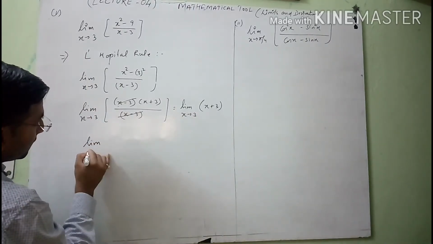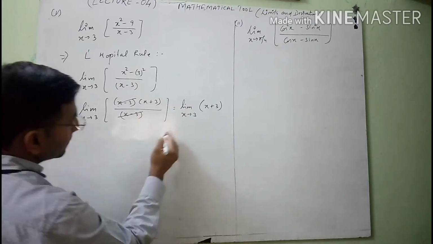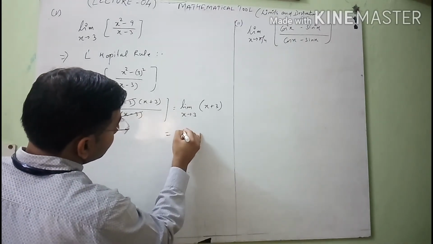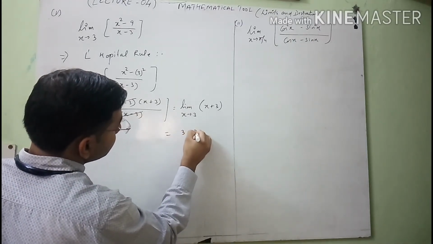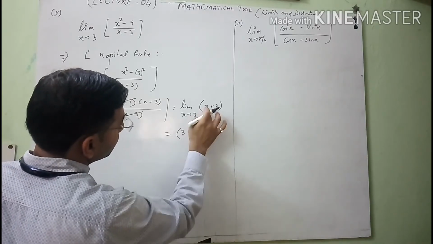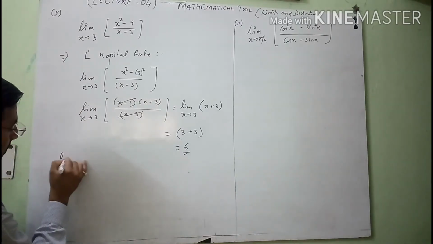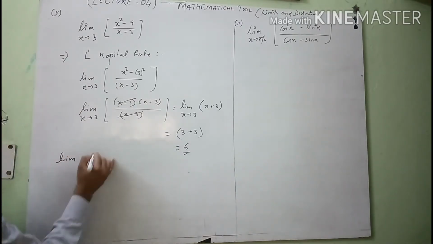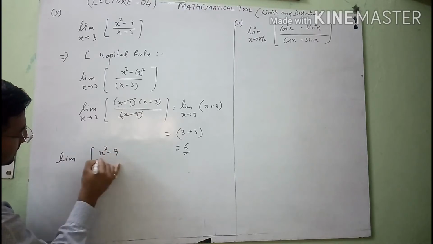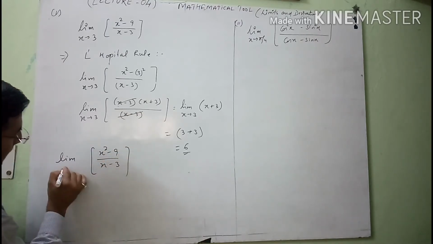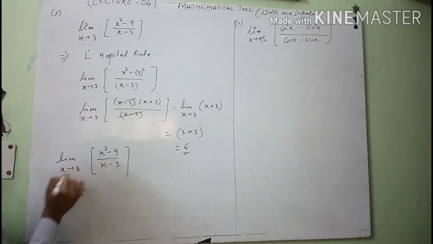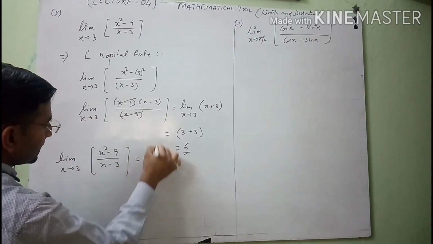Now this is a simple form. On substituting the value, you can get directly 3 plus 3. You can substitute the value directly, x equals to 3 here. 3 plus 3 is 6. So 6 is the solution of the function x square minus 9 upon x minus 3 at limit x tends to 3. Point is clear, student?